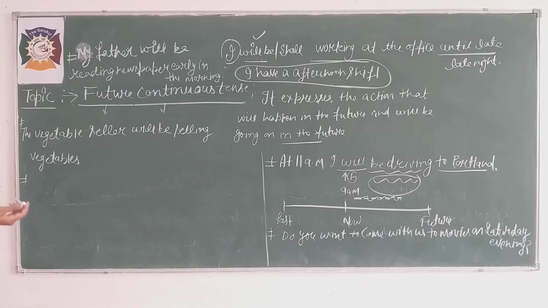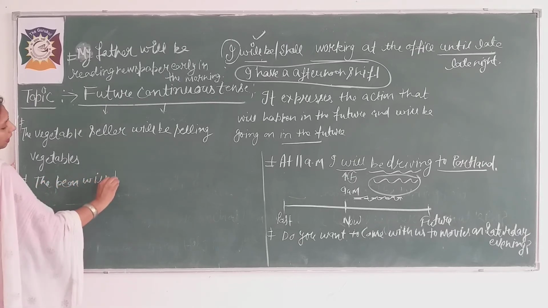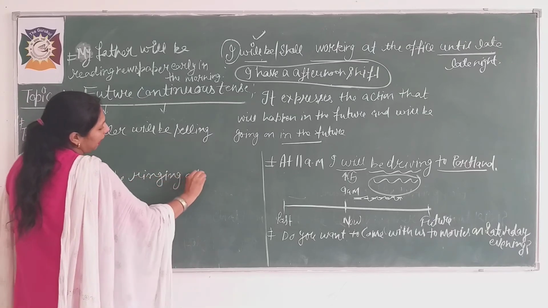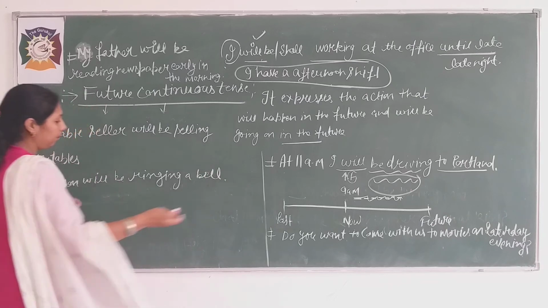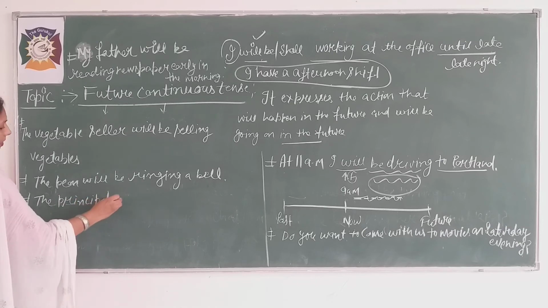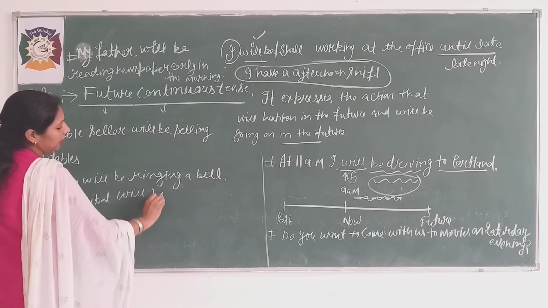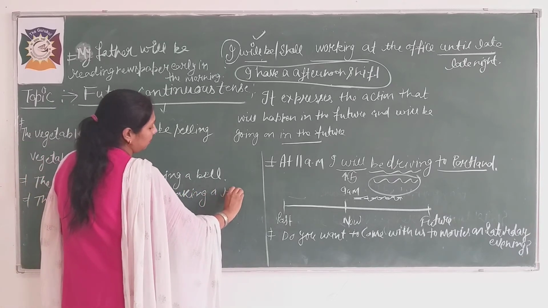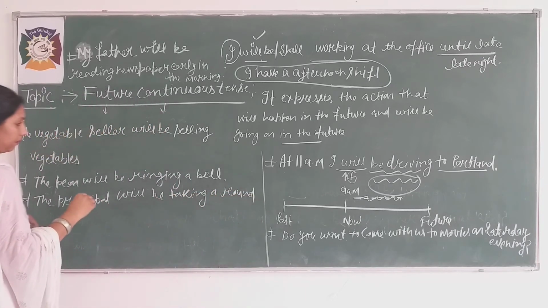Okay, my father will be, I have given that example. The peon will be ringing a bell. Okay, and the principal, any example you can take, beta. The principal will be taking a class around this time.